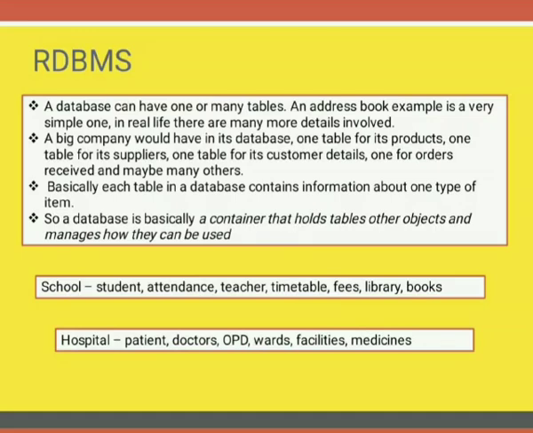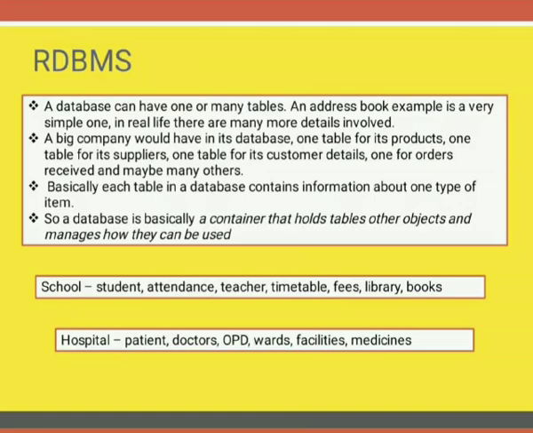Basically, each table in a database contains information about one type of item. So, a database is basically a container that holds tables and other objects, and manages how they can be used.